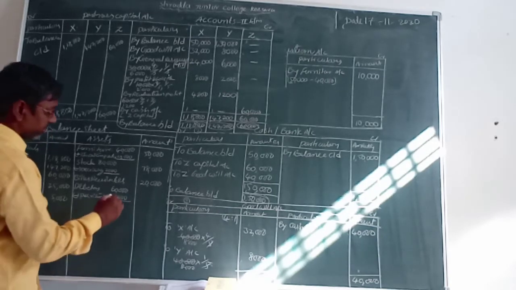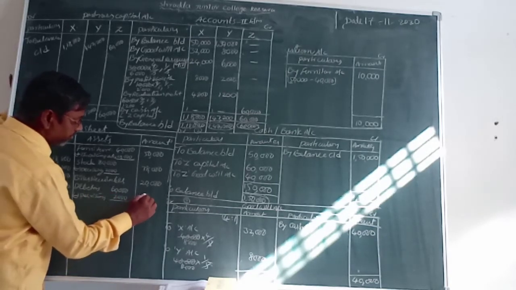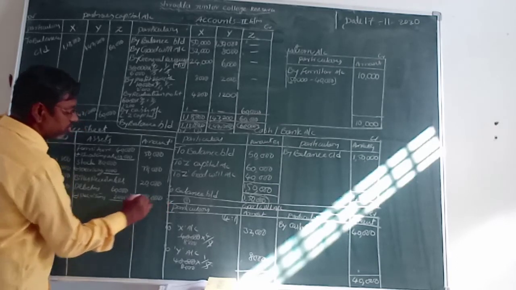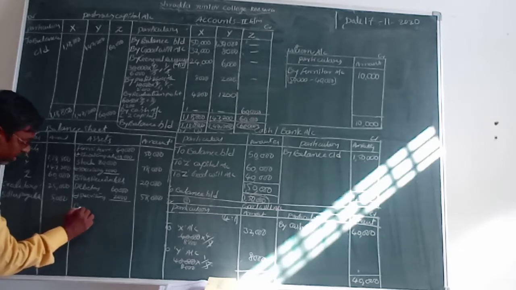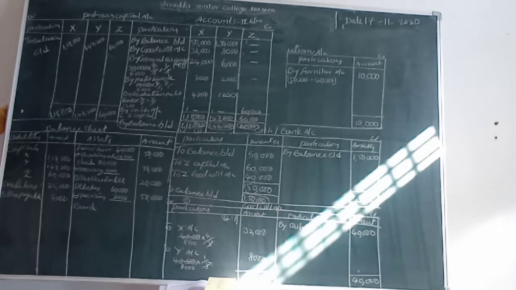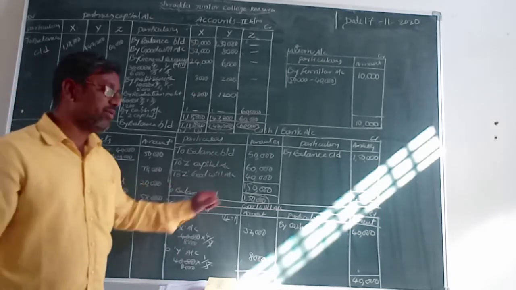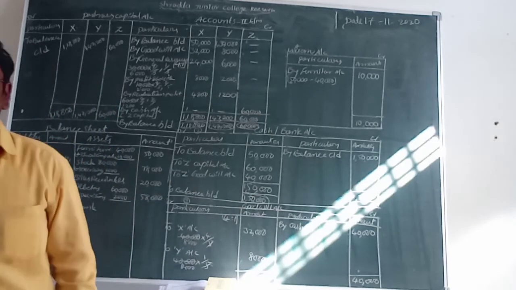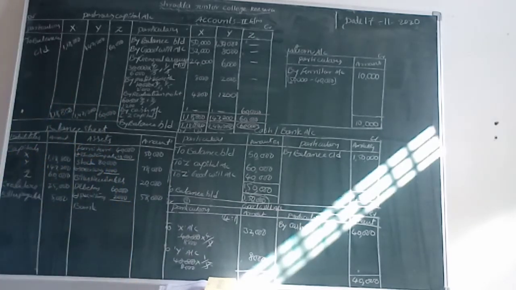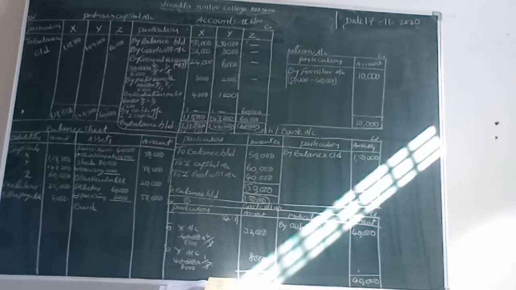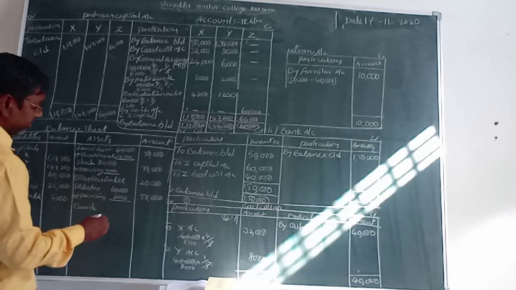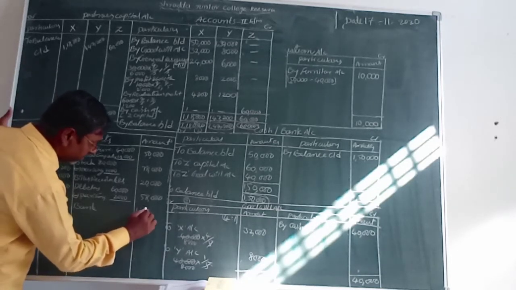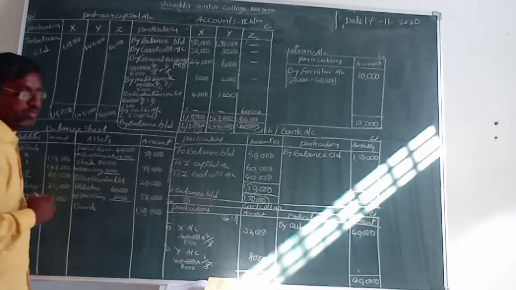Remaining amount is what? 60 minus 2, 58,000 rupees. Isn't it? And finally what is given? Bank account. What is the bank account value here? 1,50,000. They gave only 50,000. The business received 1 lakh rupees. Now we take that amount, 1,50,000 rupees.